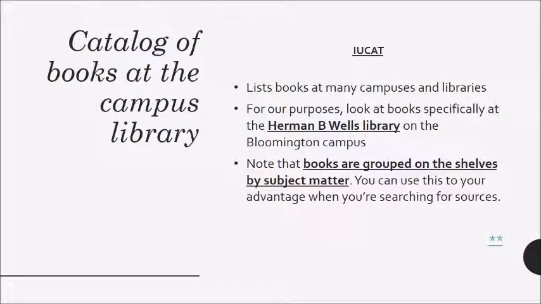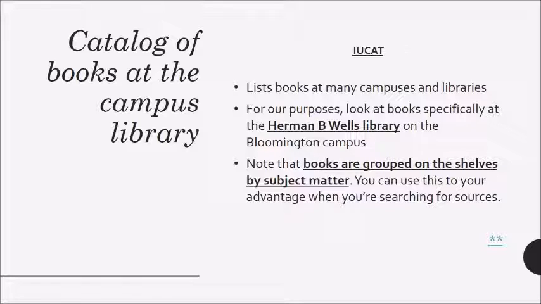In the case of IUCAT, the catalog of books on the campus library, you'll find lists of books at multiple campuses and libraries throughout the Indiana University system. For our class's purposes, you'll want to restrict your search to books specifically at the Herman B. Wells Library on the Bloomington campus. Generally speaking, with IUCAT, unlike with the databases, any results you get back are safe to use and are credible secondary sources. If they're in our library, they are peer-reviewed and they are okay.